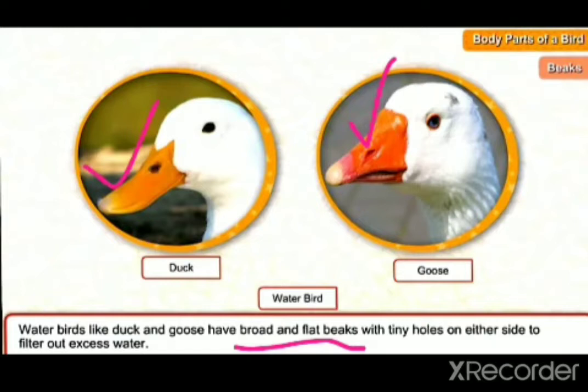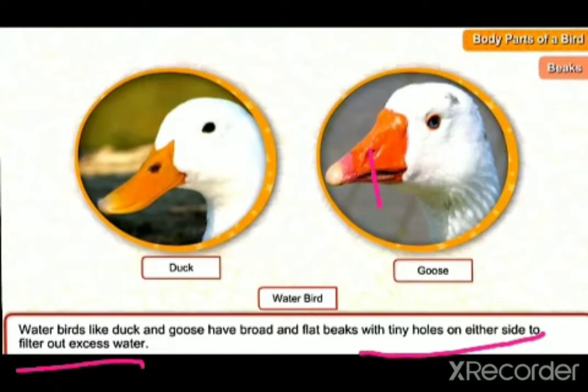You can see the holes. What is the need of these holes? The tiny holes on either side of the beak filter out the excess water.